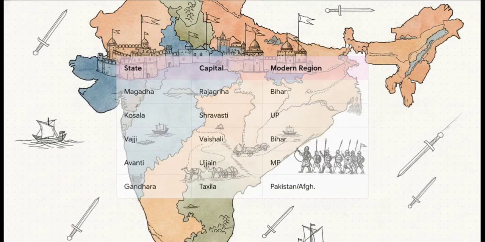The ancient Buddhist text, the Anguttara Nikaya, actually lists 16 of these great states. Just imagine the entire subcontinent packed with 16 heavily armed competitors. You've got places like Magadha and Vaji in the east, Avanti operating as a massive trade hub down south, and Gandhara absolutely dominating international trade up in the northwest. It was a crowded, highly competitive map.